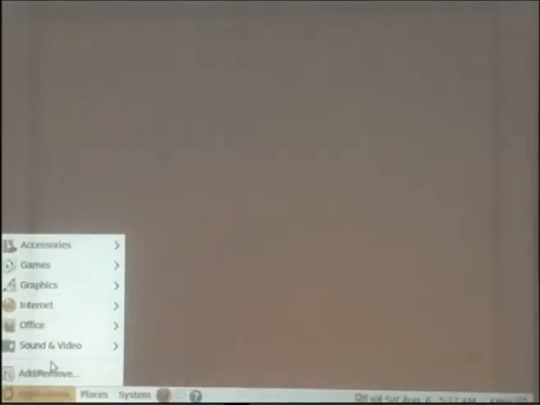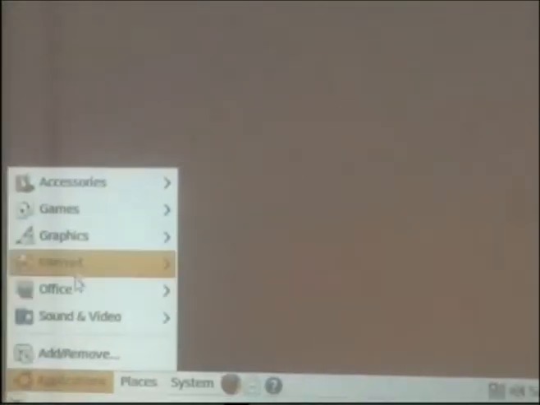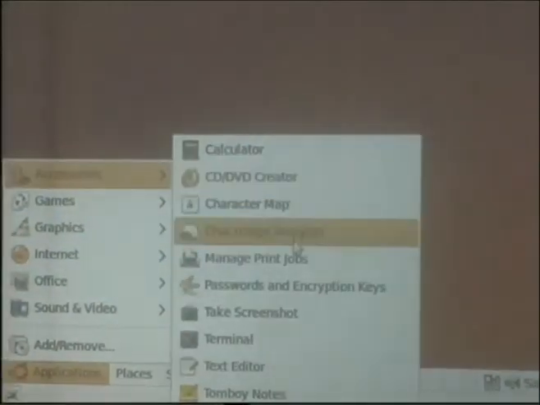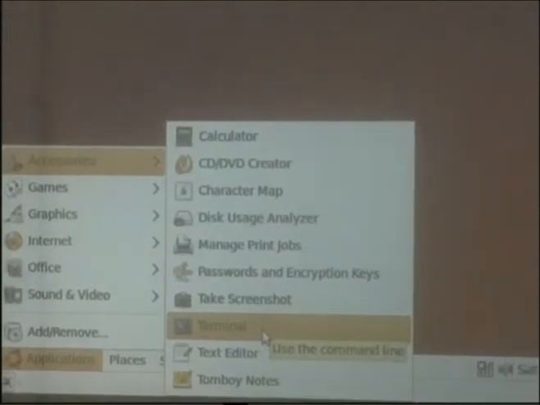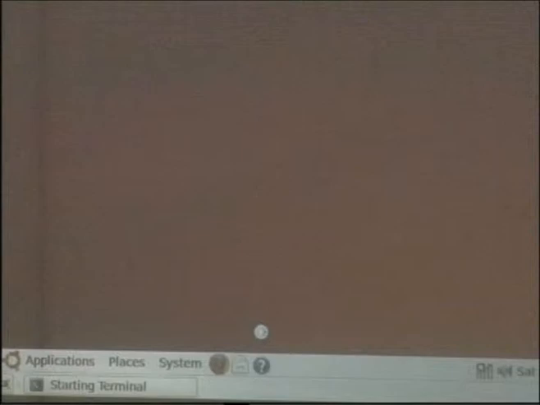In those operating systems in which a GUI is not there, you directly get the shell, the command interpreter. Here the desktop is acting as a command interpreter. We need not remember any command, just click, and the command will be executed automatically. Now I will click on Applications, go to Accessories and Terminal. This is the terminal I am using to demonstrate the different types of commands available.